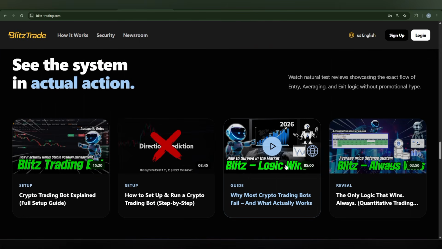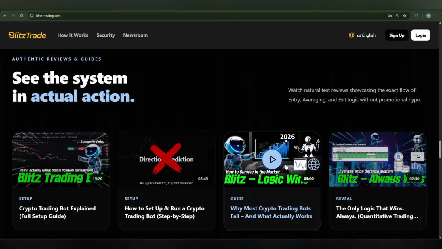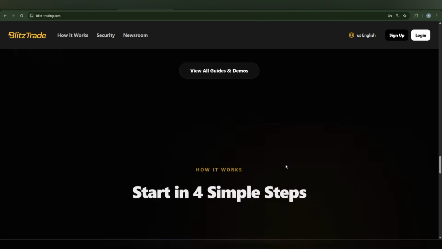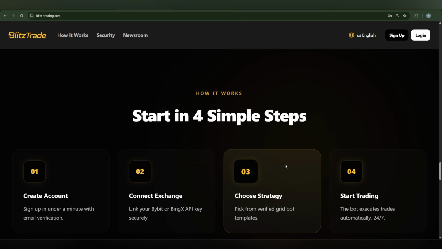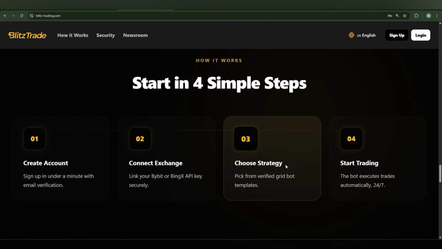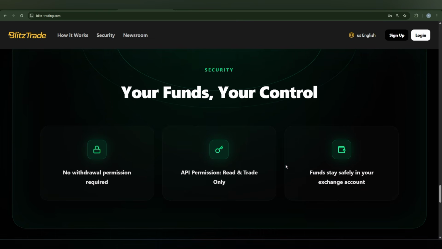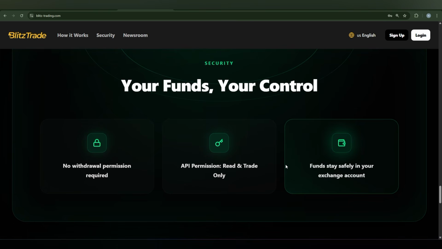So you have to be ready, but you can explore all the information here, and you can get everything in just 4 steps: creating an account, connecting the exchange, choosing the strategy, and starting your trading. And there is no withdrawal permission required. Everything works automatically. You can do anything on this platform.